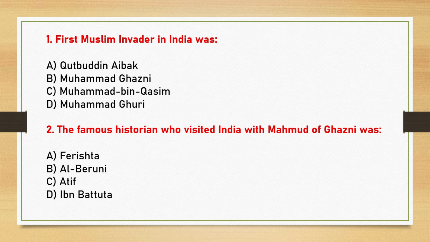Look at the first one. The first Muslim invader in India was. So the correct answer is option C, that is Muhammad bin Qasim. Muhammad bin Qasim is regarded as the first Muslim invader. He invaded India in 712 AD. Okay, he invaded and conquered Sindh, defeating the local ruler, that is Raja Dahir.